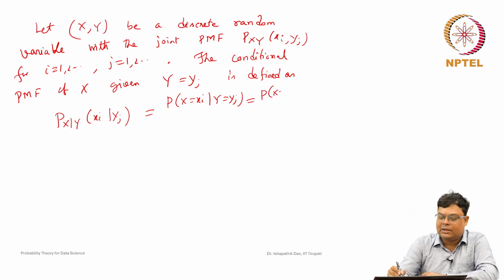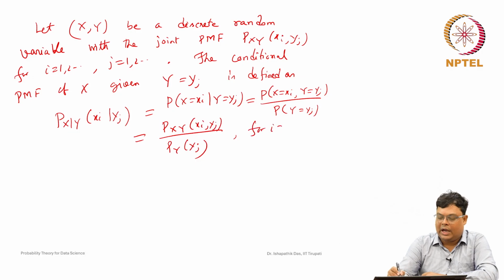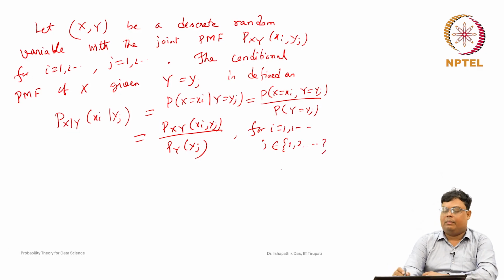By definition, the probability of A given B is the probability of A intersection B divided by the probability of B. So the intersection we write here as X equal to xi comma Y equal to yj, divided by the probability of Y equal to yj. This is the joint probability mass function divided by the marginal probability mass function. Here j is fixed, but it may be any value it can take, so that is why we can write it like this.